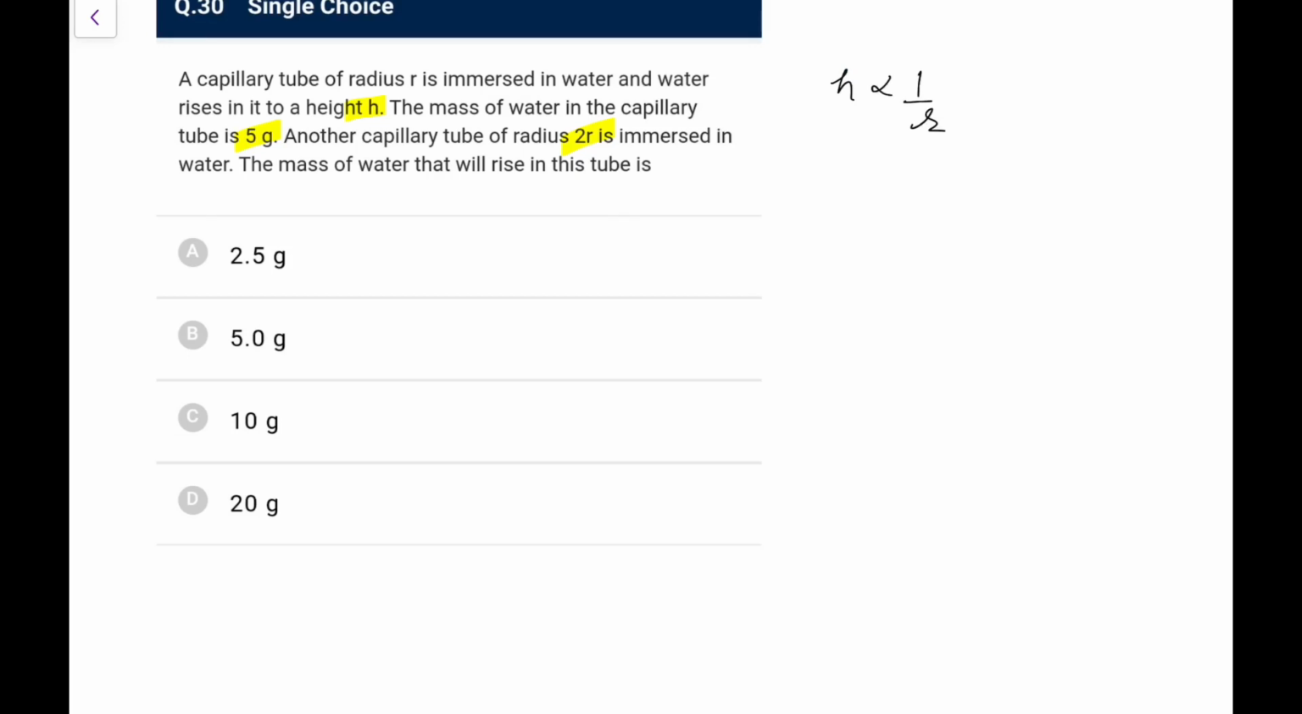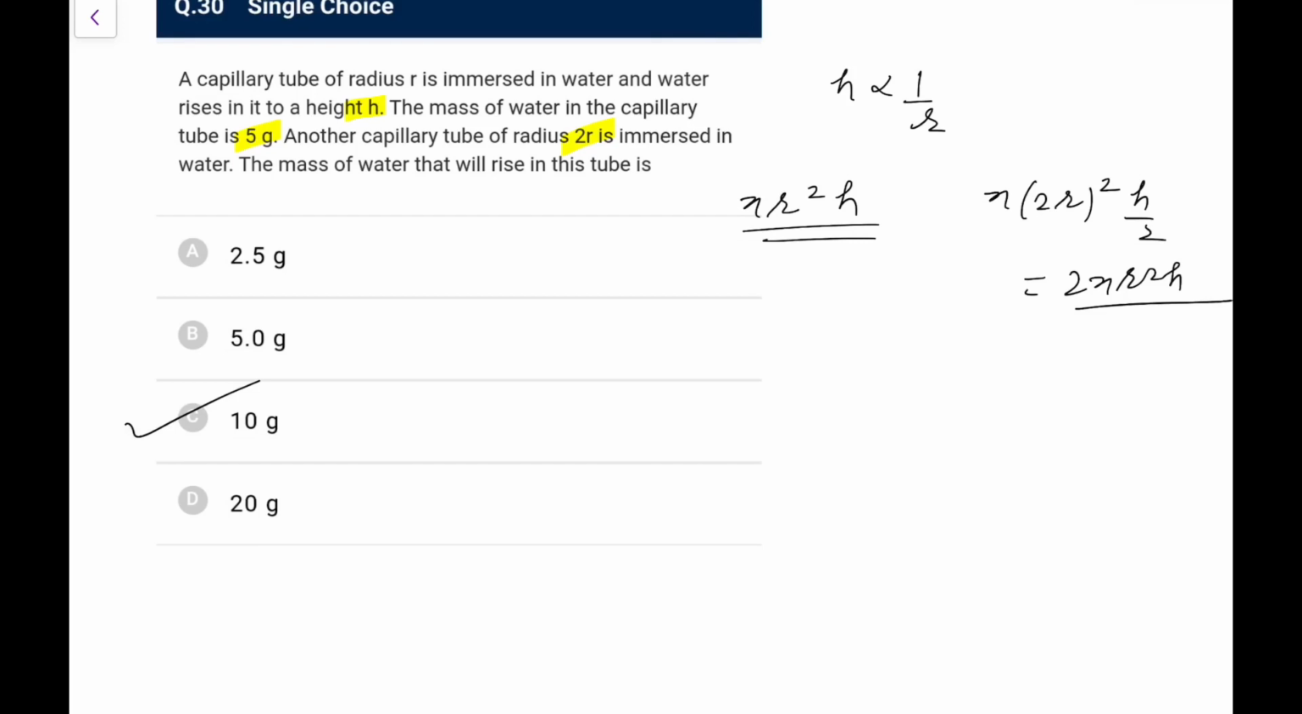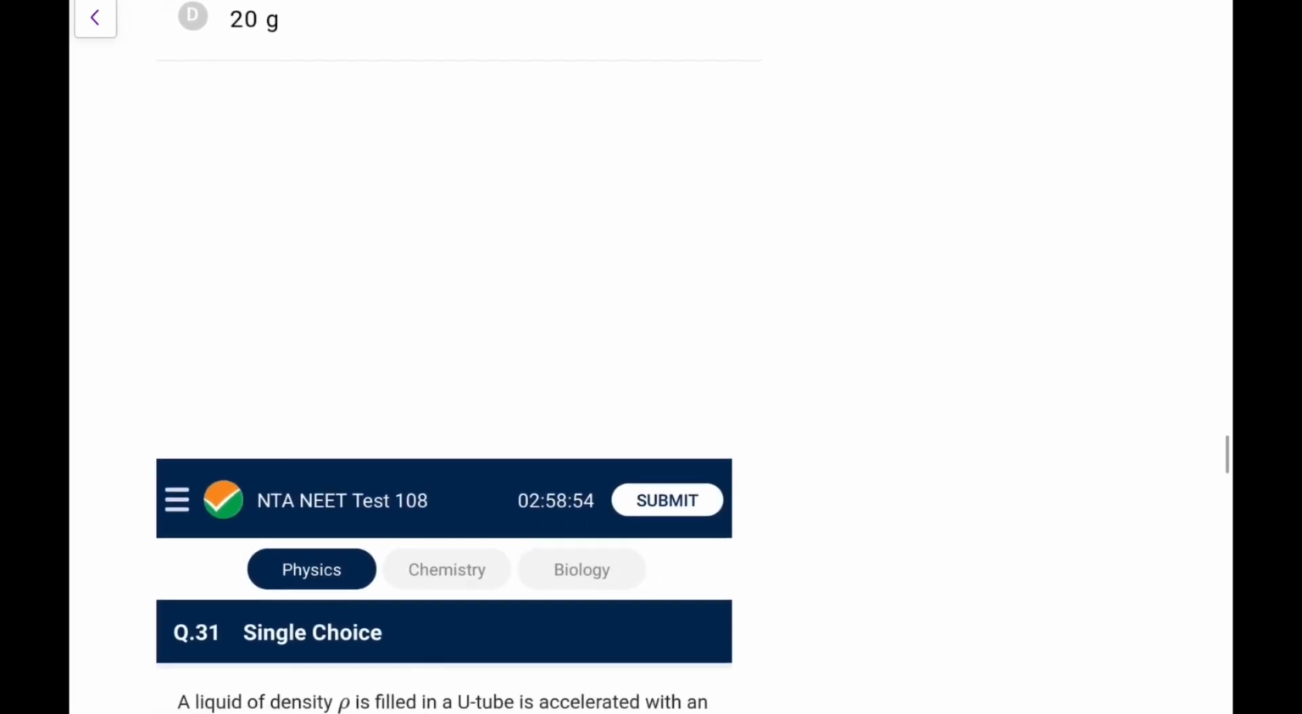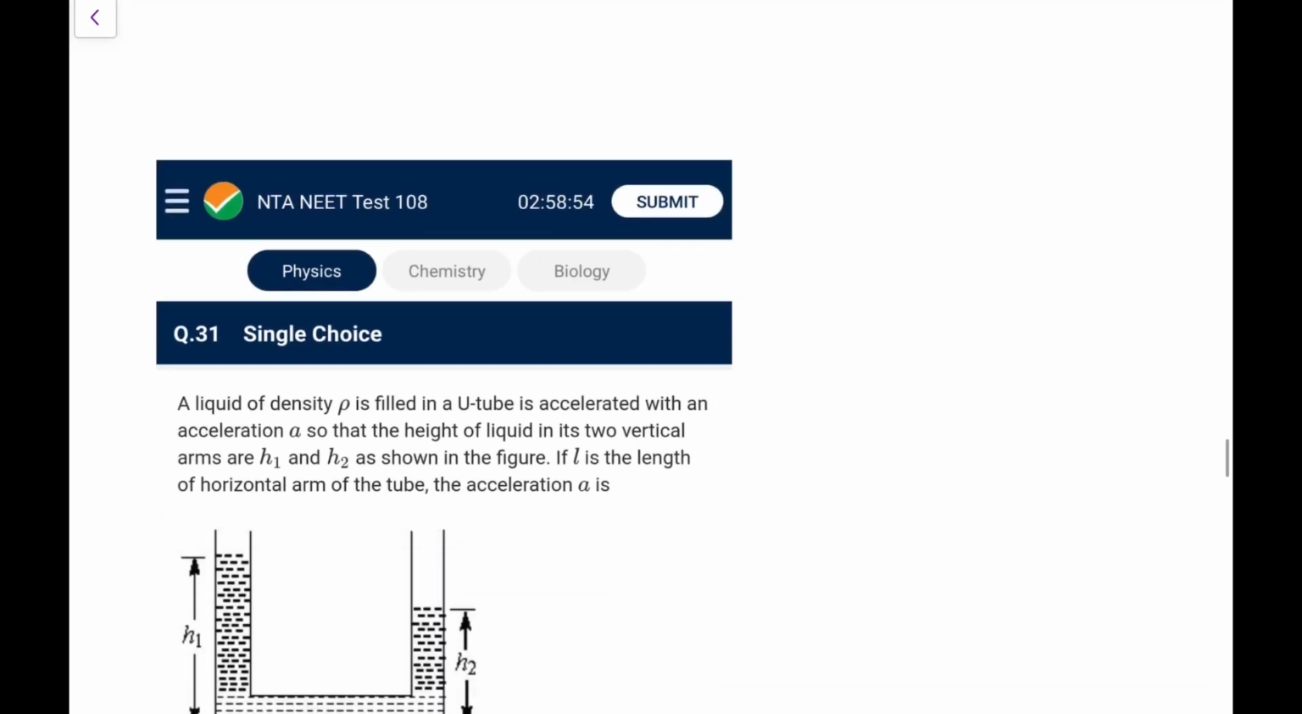So h will become half. So in the first one the volume rising is pi r square h. In the second the volume that will be rising would be pi into 2r square into h by 2. That is still 2 pi r square h, that is double the volume, that is double the mass. Go for the option C, 10 grams. So again an easy one for you.